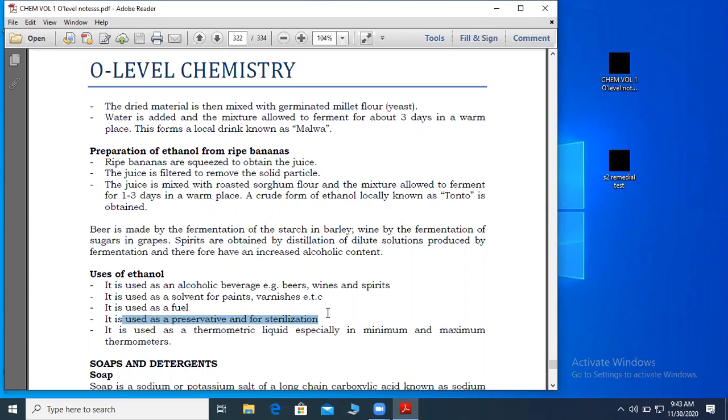And even when you are in the salon after chopping off your hair, they use spirit to clean your head, because that spirit, which is ethanol, kills germs. So all that is sterilizing. And finally, it is used as a thermometric liquid, especially in minimum and maximum thermometers.